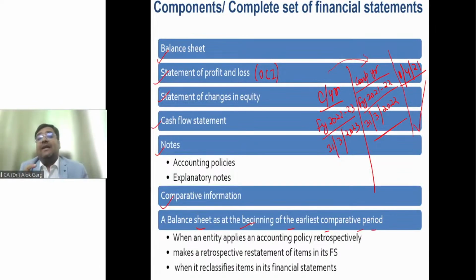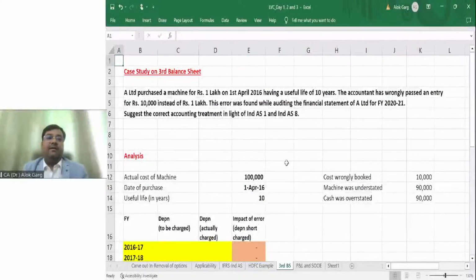So the standard says that whatever the impact of the error or the change in policy was, the cumulative impact till the opening date of the comparative year has to be taken and shown in the opening balance sheet, right? Have you understood this fact? If not, you will be able to understand in more detail. So let me open my Excel file. Are you able to see this Excel file?